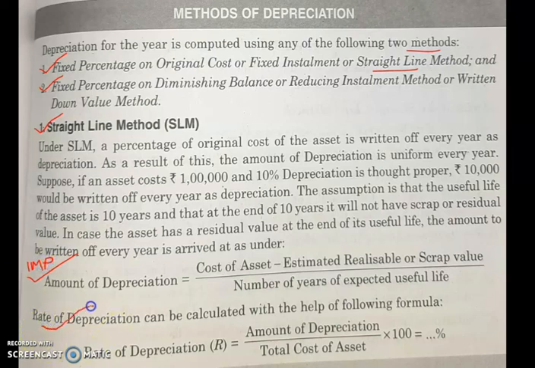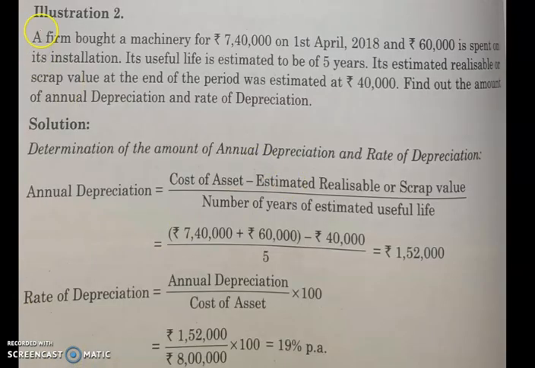And the rate of depreciation, how to calculate this? When you get the amount of depreciation, that will be put in this formula: divided by the total cost of that asset, multiplied by 100. So you will get the rate of depreciation. These two formulas are very important. Based on these formulas, you may be asked a problem.